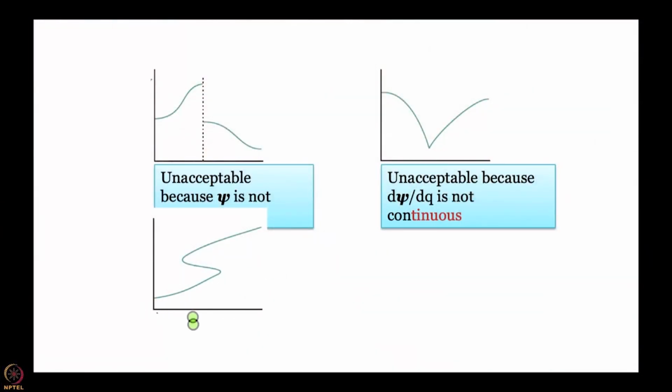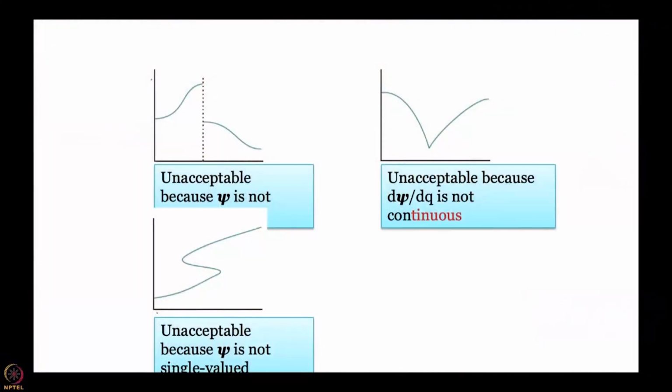Why? Because look at this point, we have 1, 2, 3 values of psi, which means there are 3 different probabilities of finding the particle in that particular point, which makes no sense. I mean it is okay that quantum mechanics is not deterministic, that is why we are working with probability. But if there is an uncertainty in probability, that is not an acceptable situation. So multi-valued wave functions are not acceptable, psi has to be single valued.